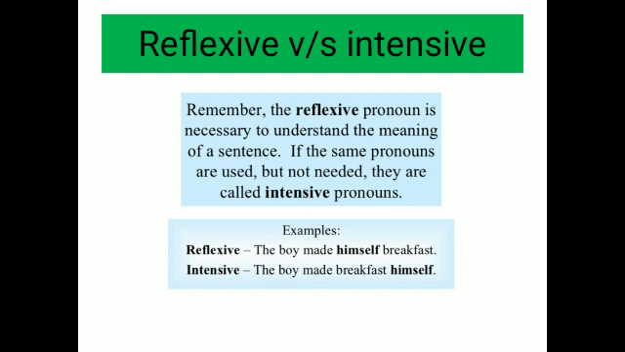Here, the boy made himself breakfast. Here this pronoun himself is quite essential. Why? Because here it is changing the meaning of a sentence. Here this word himself is showing for whom the boy made the breakfast. He made it for himself. Means this word himself is showing that the boy is the doer of the action as well as the receiver of the action.